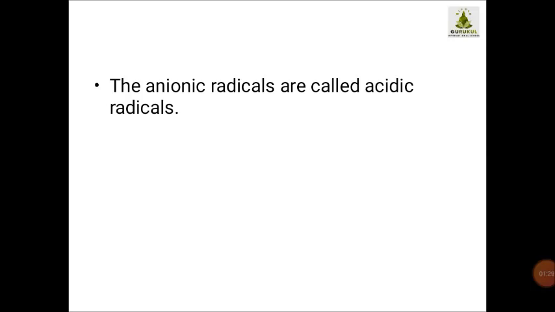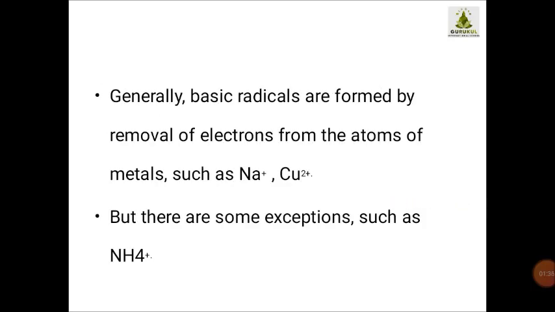Okay, all the anions are known as acidic and cations are known as basic. Then children, we should also know that generally basic radicals are formed by removal of electrons. Removal of electrons means what, children? The basic radicals are losing the electrons, they are giving away the electrons. Okay, so for example, Na+ and Cu+, sodium and copper.